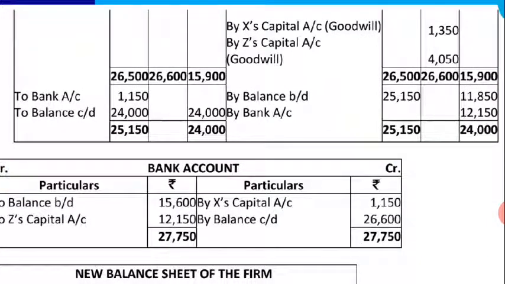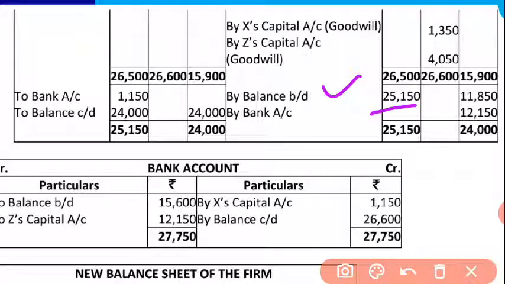That is why again write 'by balance b/d' 251500 and 11850. Don't sum up by doubling. Don't close the accounts by putting 2 lines, because again you have to do calculation. So that is why simply by 1 line make the totals and calculate the closing figure of the remaining partners X and Z. So I have summed up on the top in the last slide. So here again you have to write 'by balance b/d' both the balances.